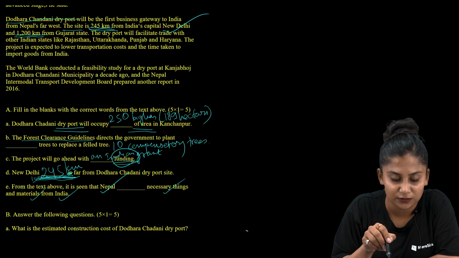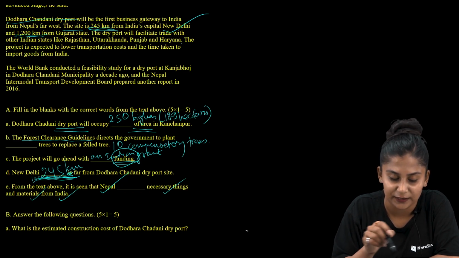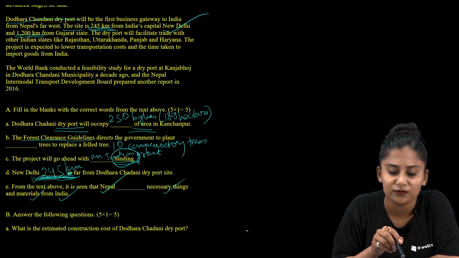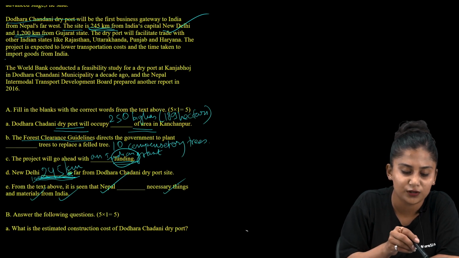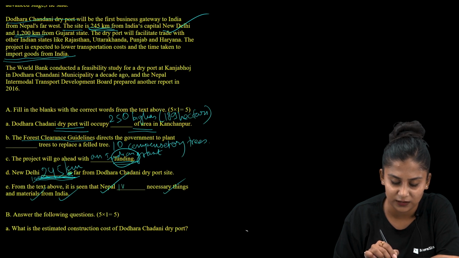In the third passage, it reads, we have been presented with a number of other Indian states, and then the last line, the project is expected to lower transportation costs and time taken to import goods from India. So what would be the correct answer here? The correct answer would be import itself.